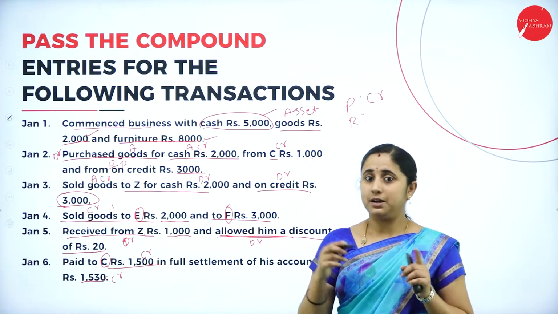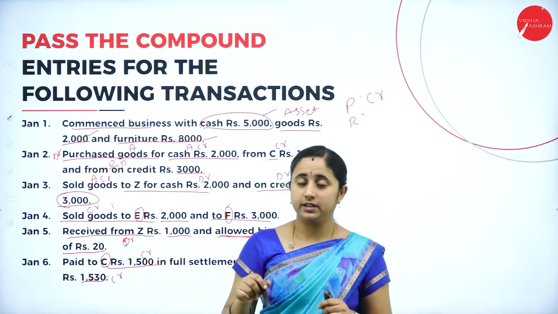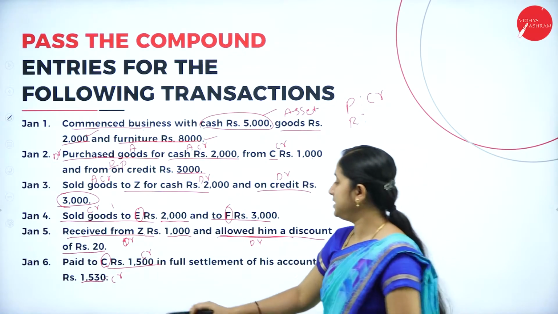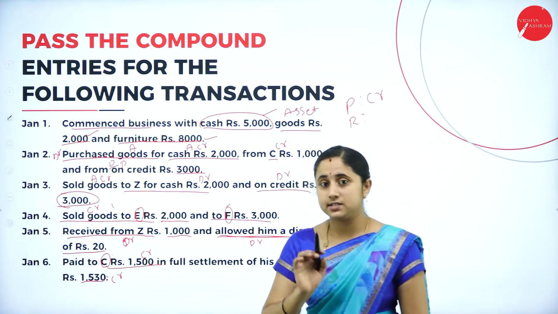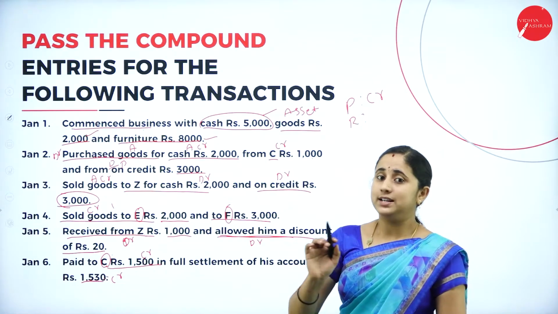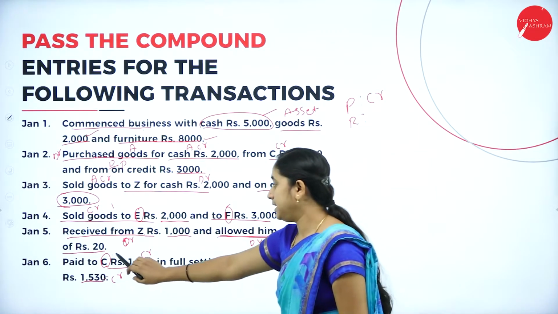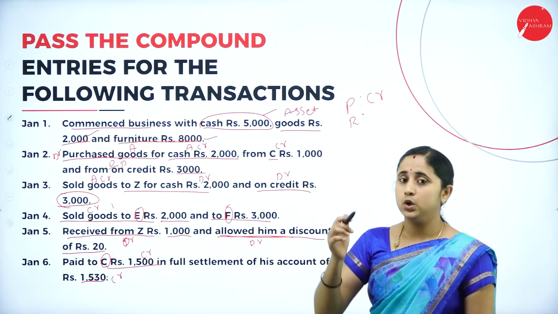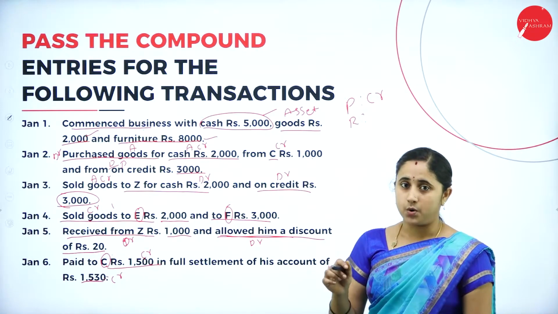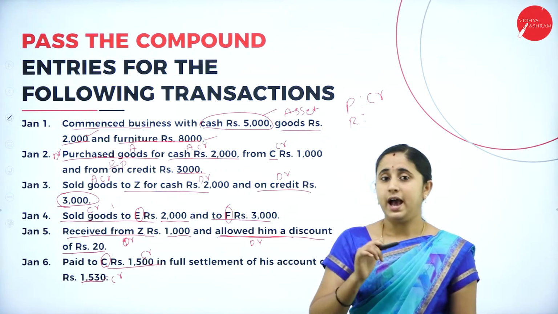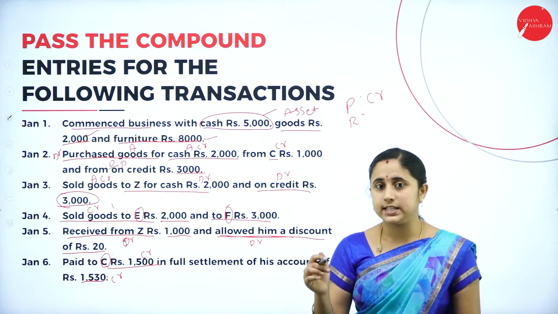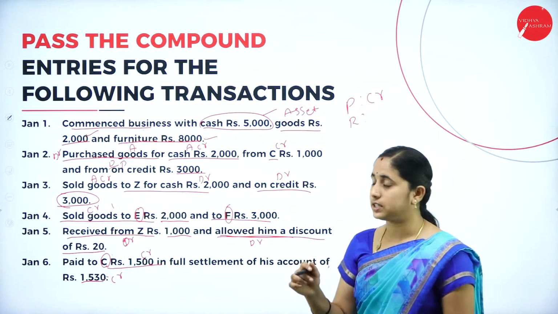It say debit the receiver, credit the giver. That means you are paying to C means C is receiving. So you need to debit the C. The entry will be C account debtor to cash account because cash is going out, and to discount received account. You are receiving a discount.